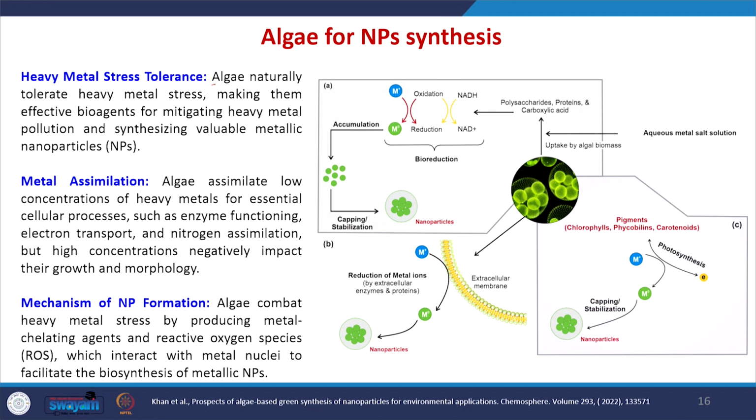So these algae naturally tolerate heavy metals, so they can be a very good bioagent for removing heavy metal pollution, and also they can be useful for synthesizing various metallic nanoparticles. These algae assimilate low concentrations of heavy metals for essential cellular processes such as enzyme functioning, electron transport and nitrogen assimilation, but high concentrations negatively impact their growth and morphology.